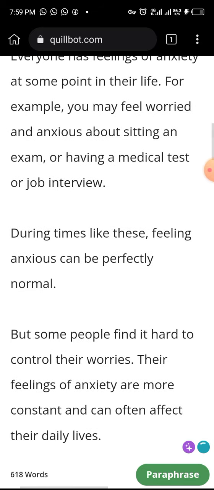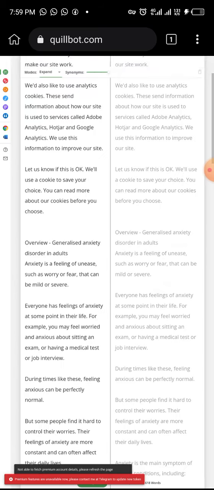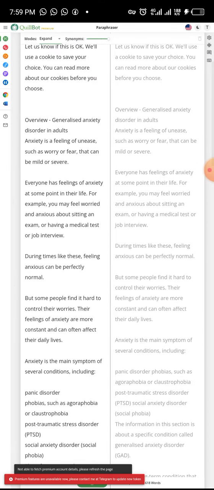Then you click on paraphrase. You can see it's rolling now. It's paraphrasing the words for you. So you're going to remove every word from the original write-up, all the original content, and move it to your own words, the words that you want to use. So this is what is happening.